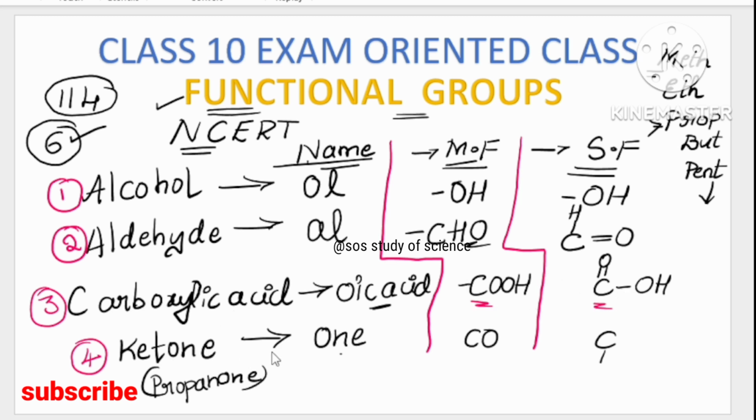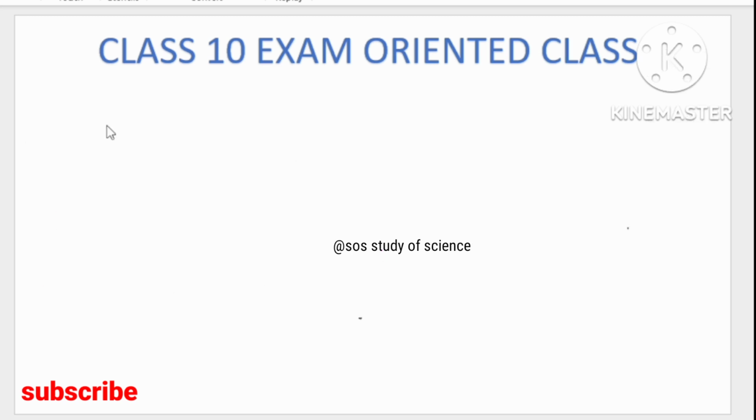And when it comes to ketone, it is represented as ONE, molecular formula CO, structural formula C double bond O. Let me write it once again. So it is C double bond O. It will be represented in this fashion. It is very important, my dear students. This basics you have to know.